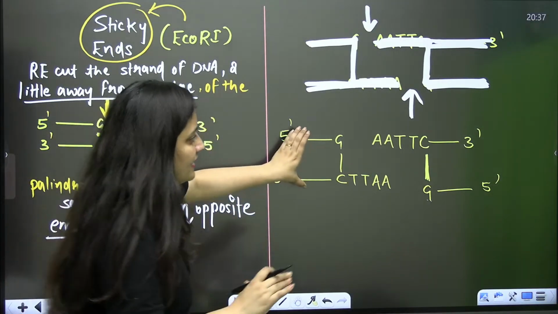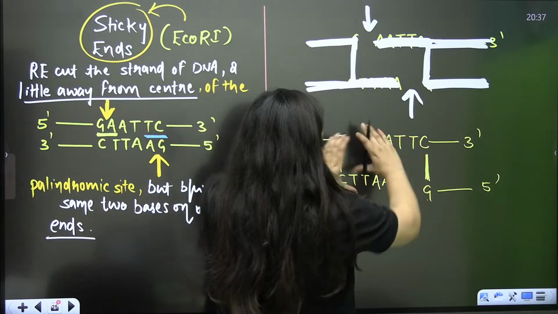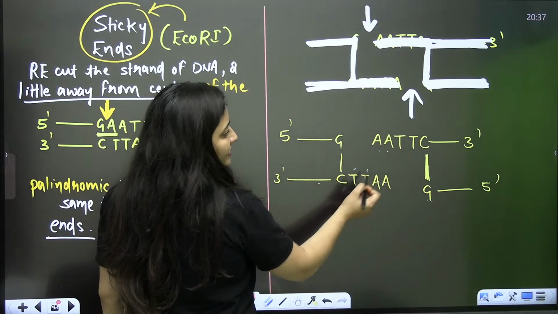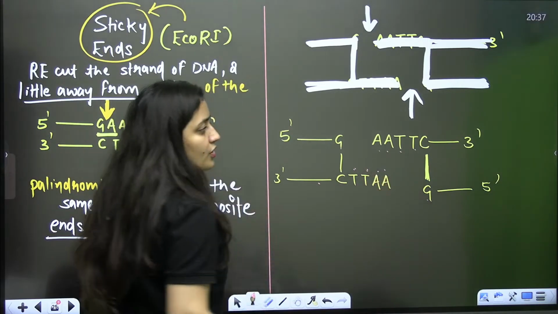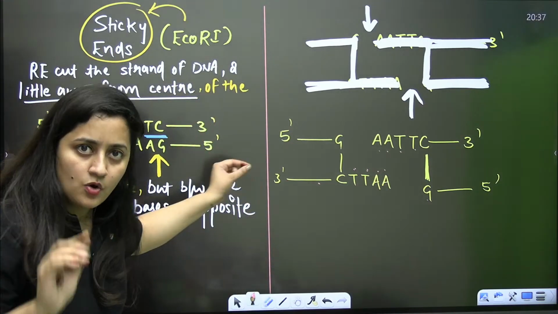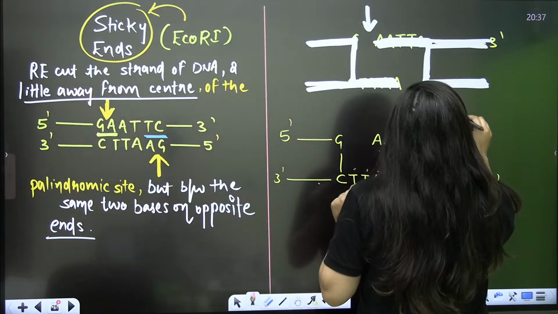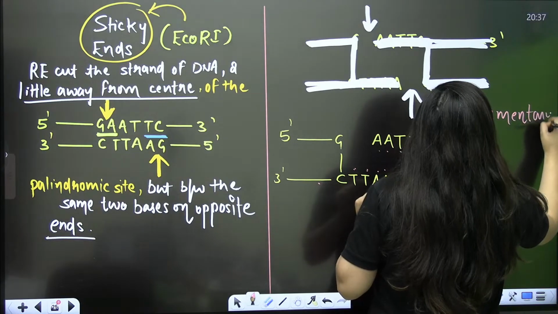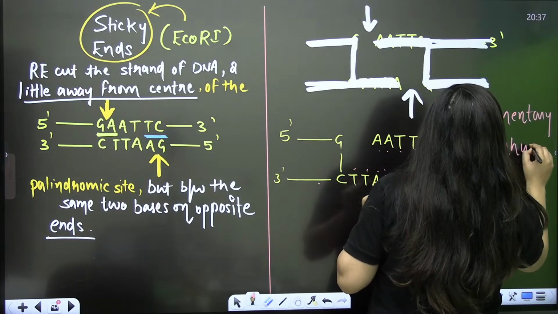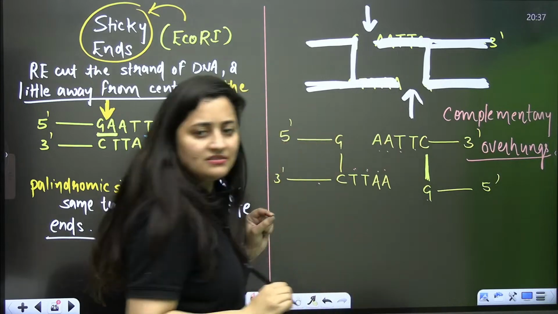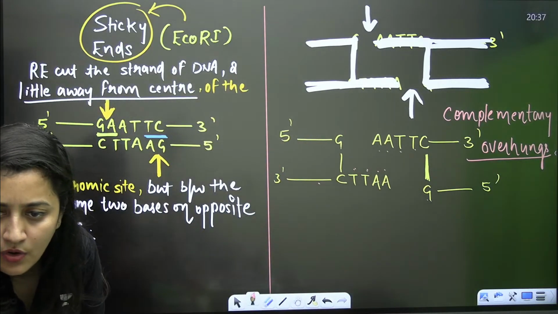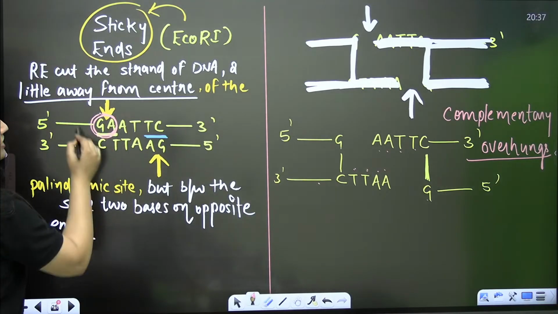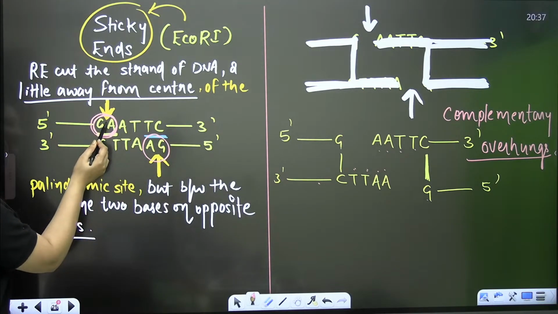If I bring this portion closer to this portion, don't you think this AA will form hydrogen bonds with TT, and TT will form hydrogen bonds with AA? They are complementary overhangs now. This is the language of NCERT, yes or no?